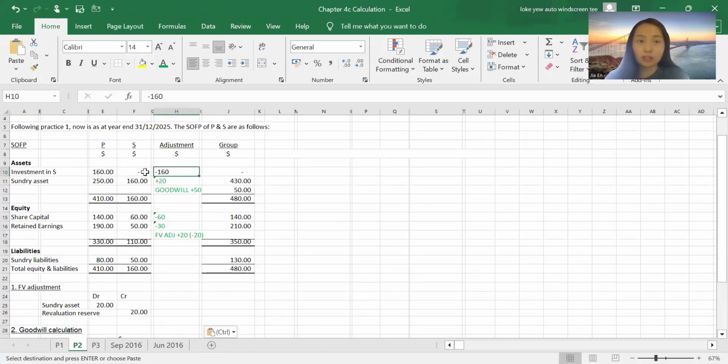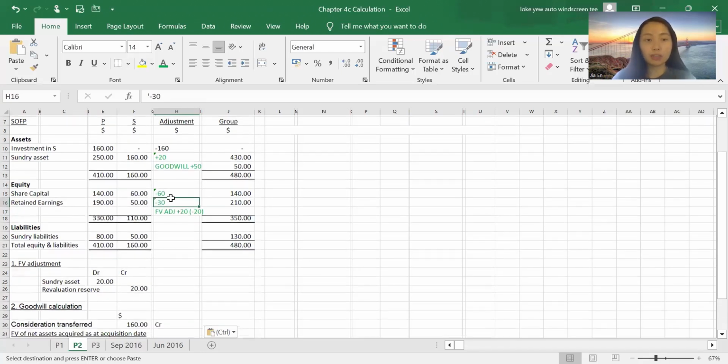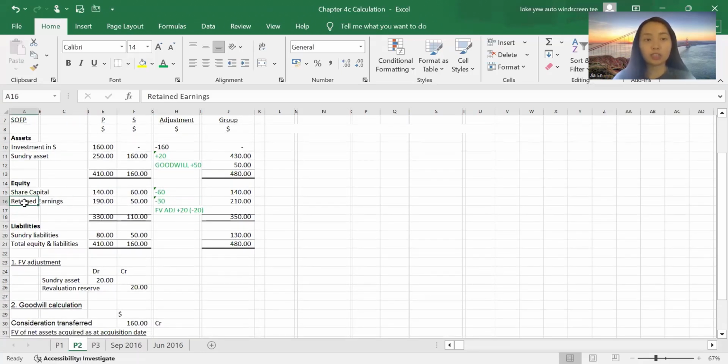160, we credit from investment in subsidiary, then we will debit share cap, retained earning, fair value adjustment, and also goodwill. But we only debit 30 to retained earning because this is the money that we spent to buy the subsidiary when they had $30 in their retained earning account.